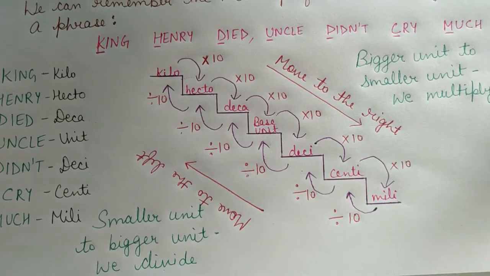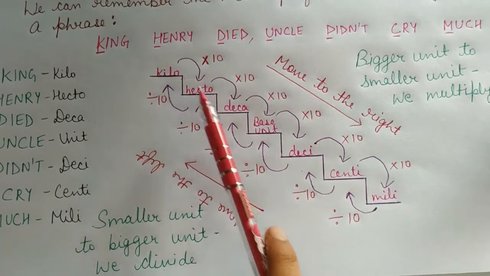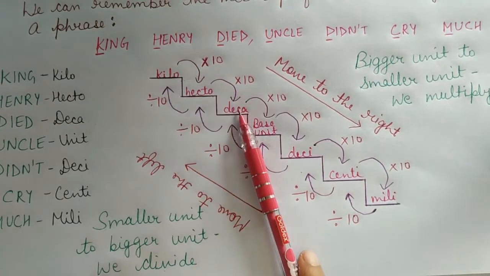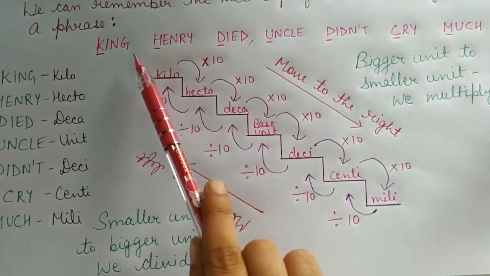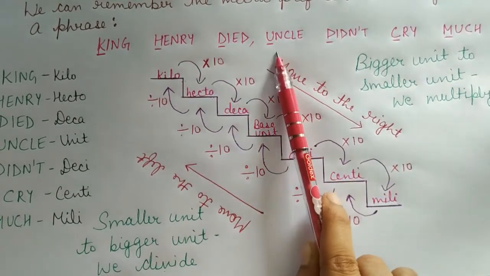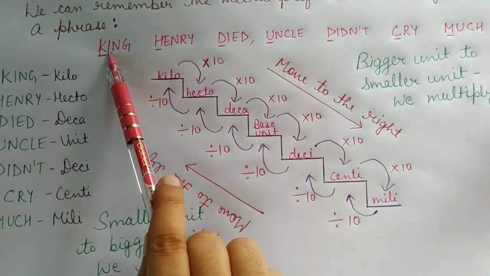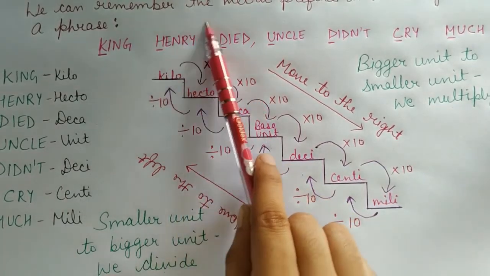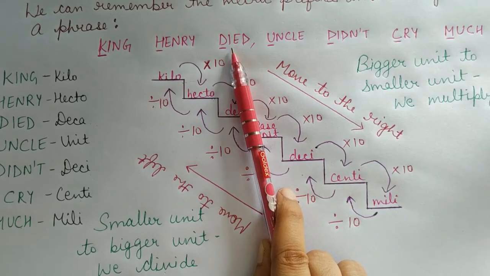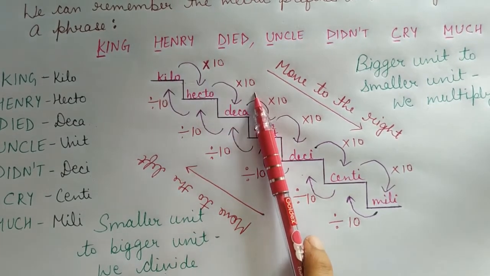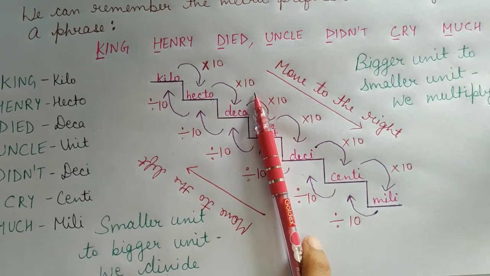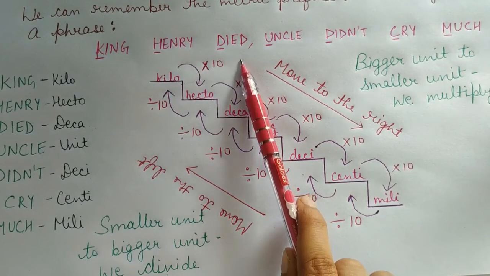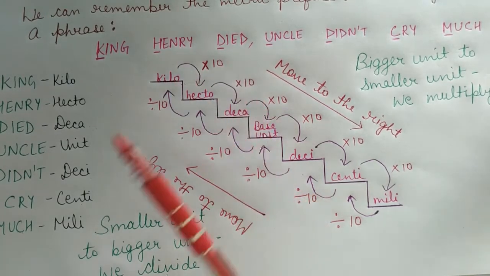Now for example, if we are changing from kilo to deca, what will we do? Of course, we have to move downward, or we can say we are moving rightward. If you are learning like this, you are moving to the right. So if you are moving from kilo to deca, you are moving 2 steps, 1 and 2. So you have to multiply by 100, because there are two 10s and two 10s means 100. So if we change from kilo to deca, we will multiply by 100.